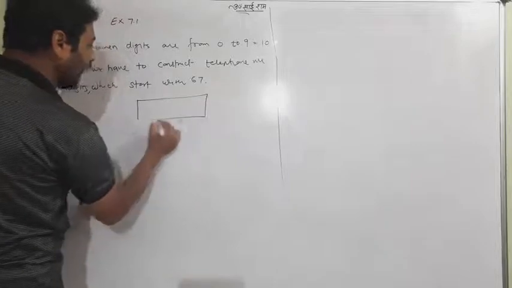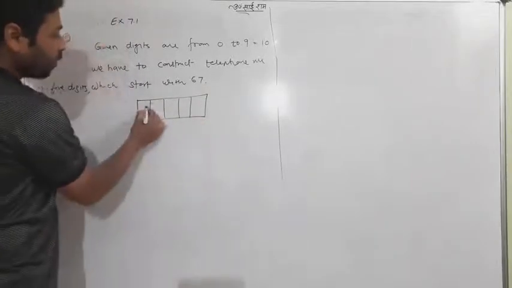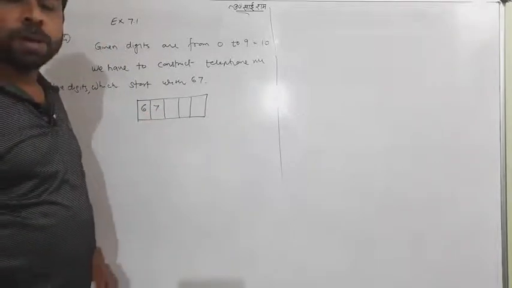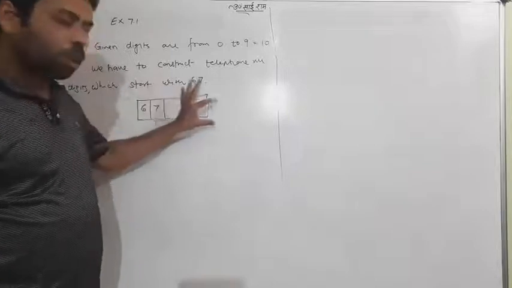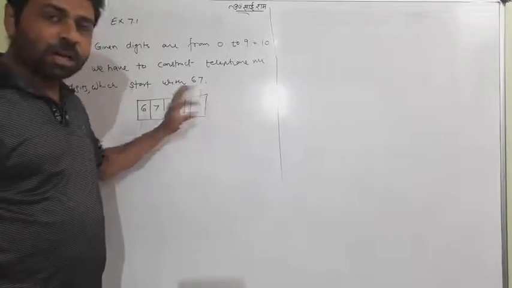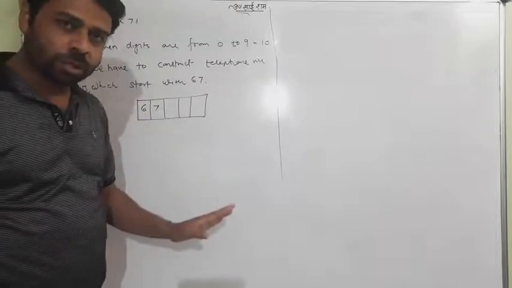So you just have to make 5 boxes like that, and you can write 67, because we are told to find the 5-digit telephone numbers which start with 67, meaning the initial 2 places are fixed.